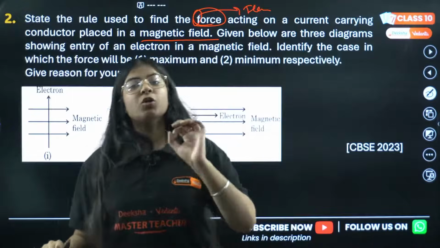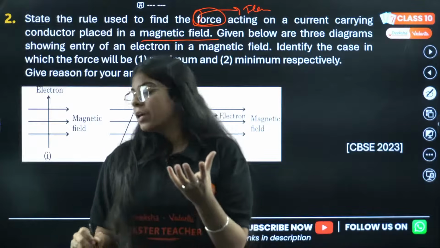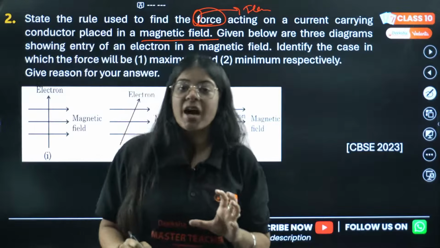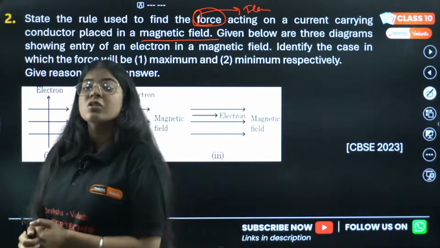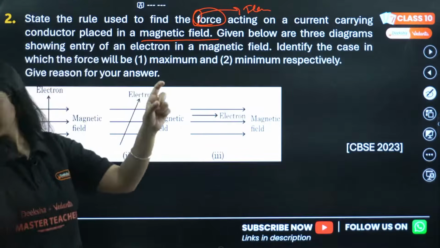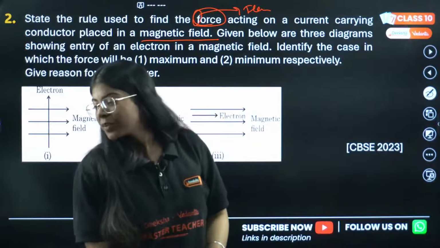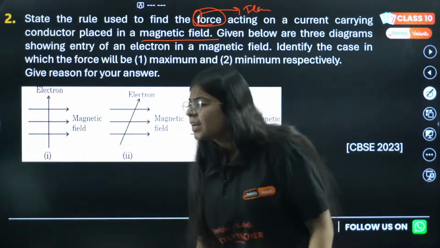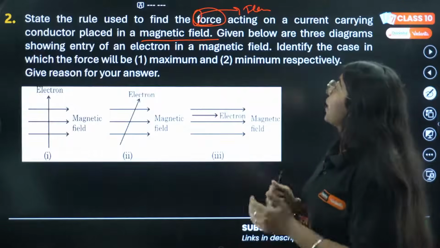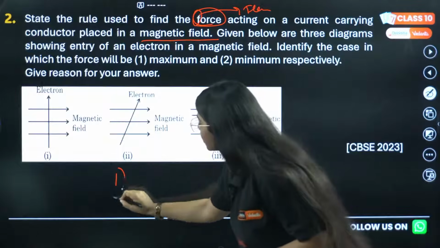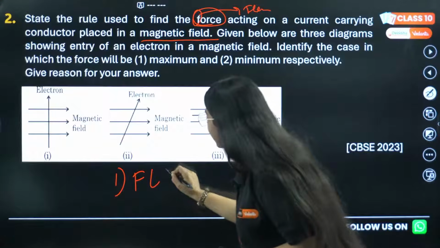Anytime you want to find the force on a conductor or a charge placed in a magnetic field, you will use Fleming's left hand rule, from force. Yes, Jessica, you were right. Very good. So the answer for the first is Fleming's left hand rule.